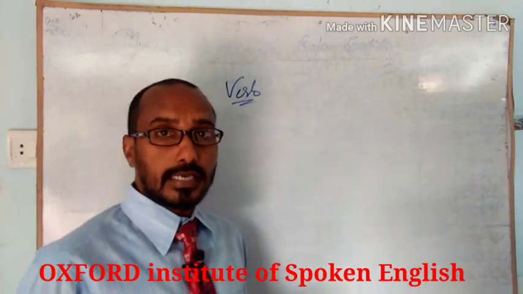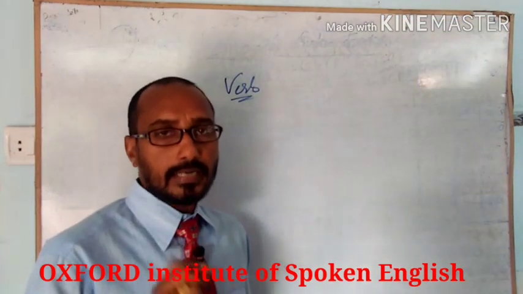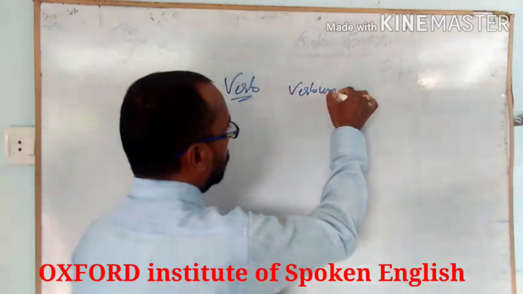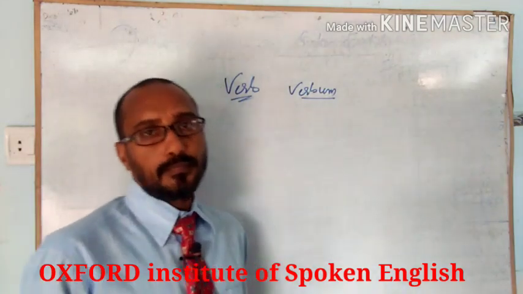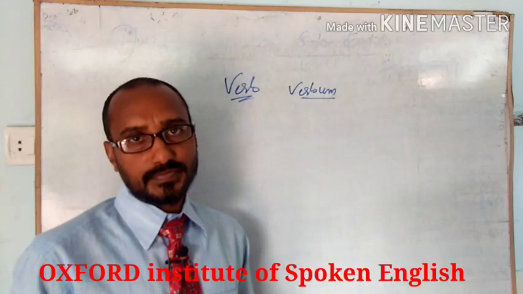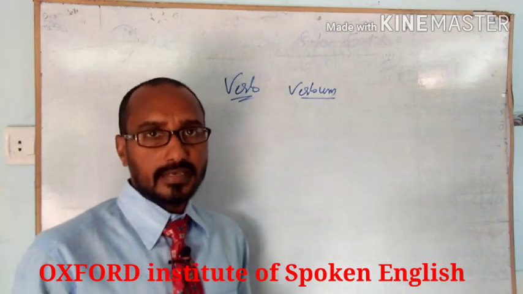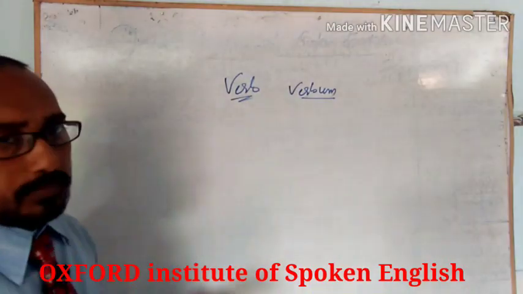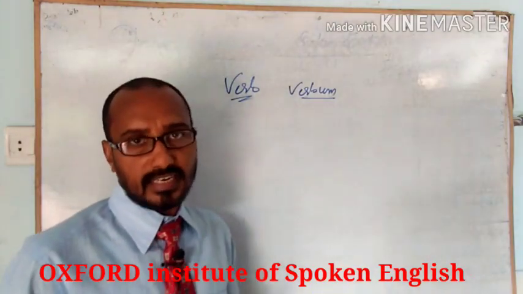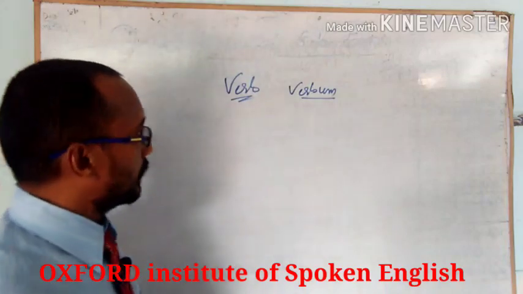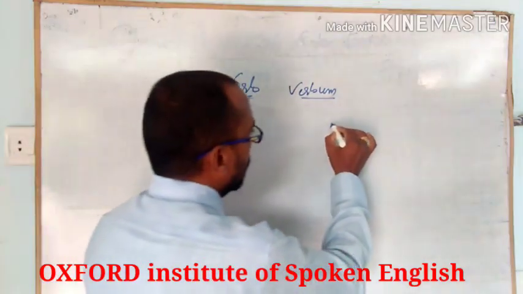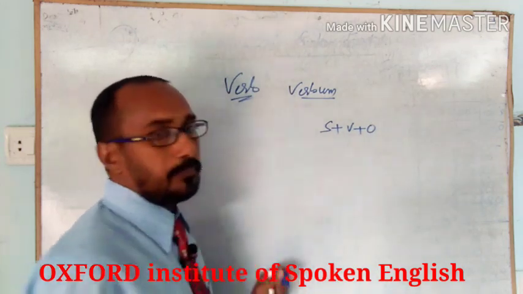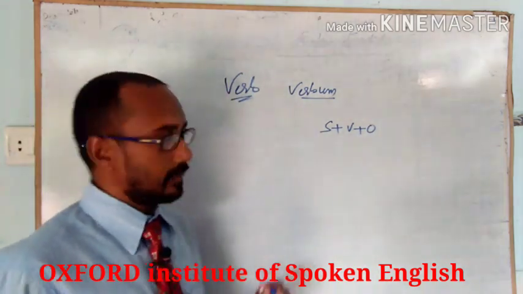Actually, the word came from a Latin word, verbum. It means an action done by a subject. So verb is so called in a sentence because subject, verb and object is the principle for a sentence.